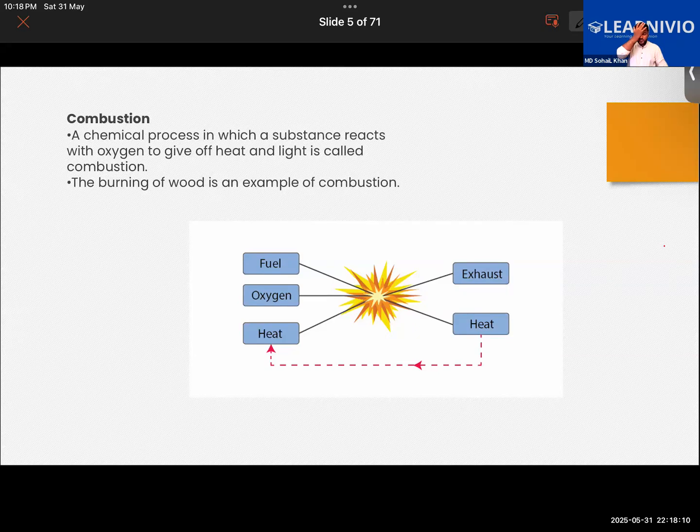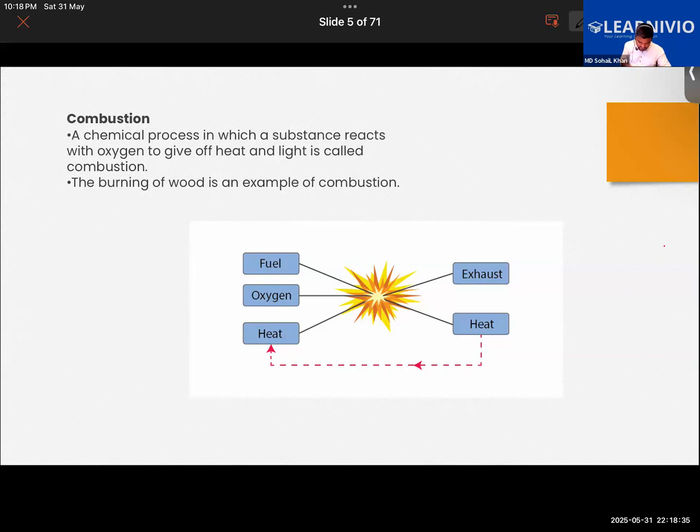But if you have heated coal, does coal give you a flame? When coal is burned, does it give a flame? No, sir, it does not. So that light you can view in the form of a flame, but in some cases it can be viewed only as a glow.